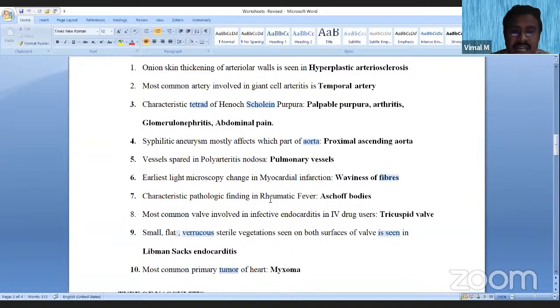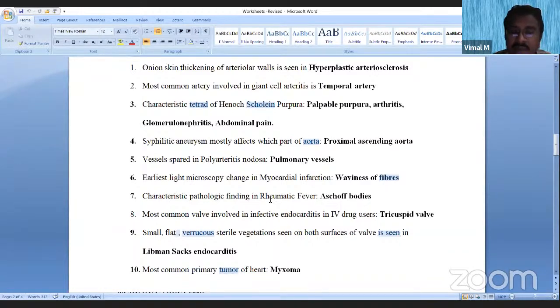Syphilitic aneurysm mostly affects which part of the aorta? It is the proximal ascending aorta. And vessels spared in polyarteritis nodosa, I repeated many times, it is the pulmonary vessels. Earliest light microscopy change in myocardial infarction is waviness of the fibers. Characteristic pathologic finding in rheumatic fever, all of you know, is Aschoff bodies.